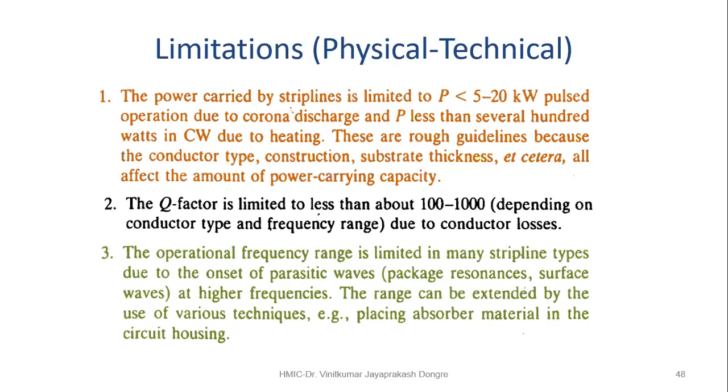The Q factor is limited to less than about 100 to 1000 depending on conductor type and frequency range due to conductor losses. The operational frequency range is limited in many stripline types due to the onset of parasitic waves, package resonances, surface waves at higher frequencies. The range can be extended by the use of various techniques, for example, placing absorber material in the circuit housing.